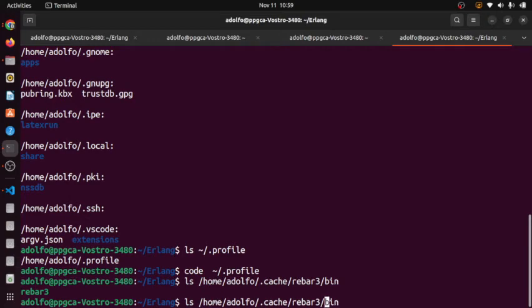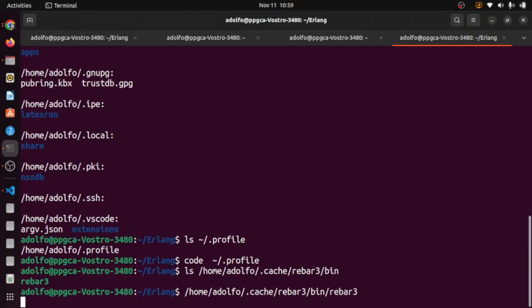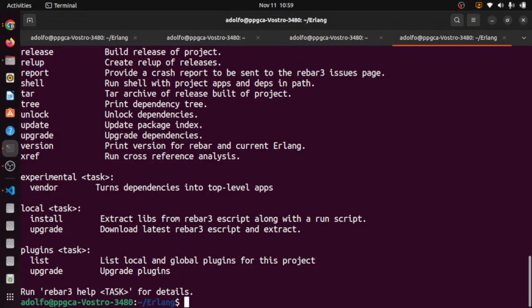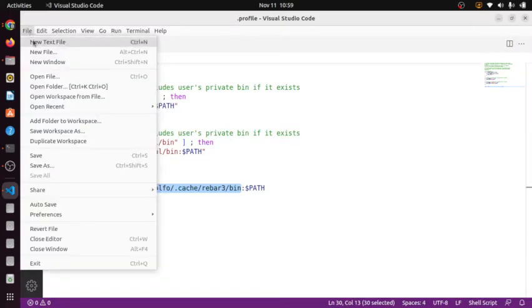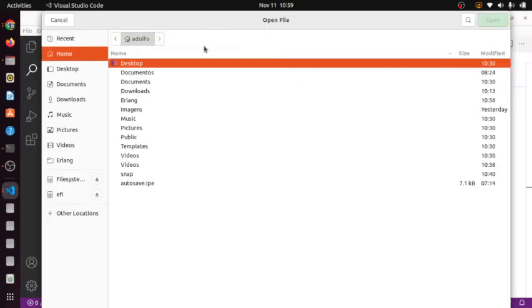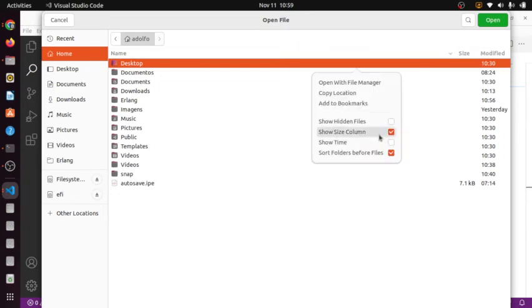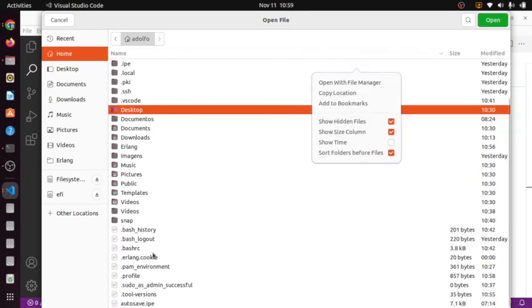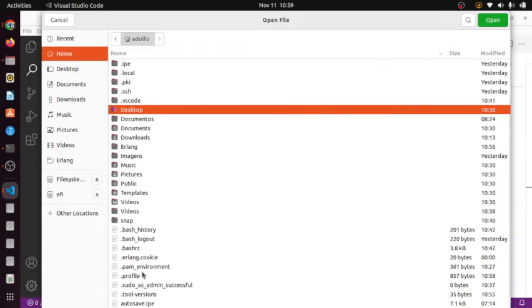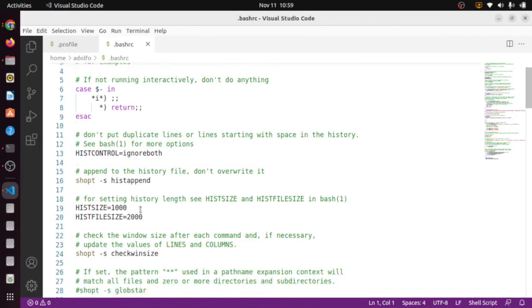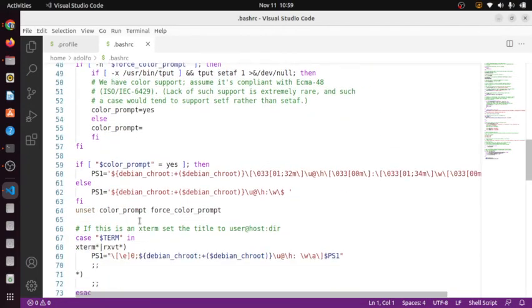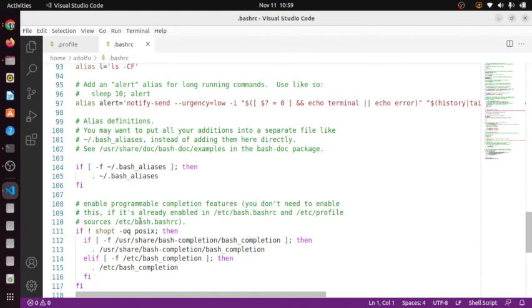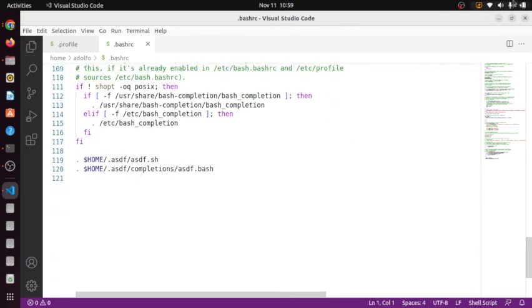Yes, it's there. So if I do this, it works, but let me try to open the file. Let me show the hidden files. Okay.